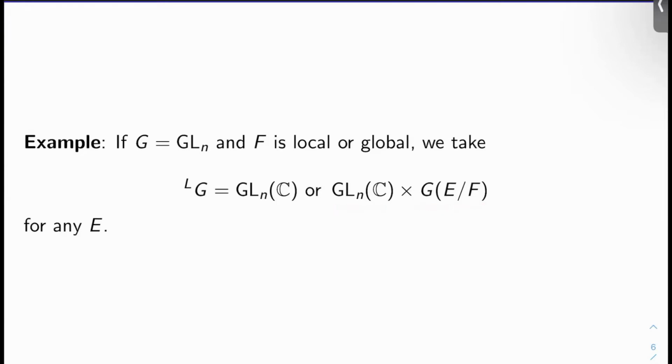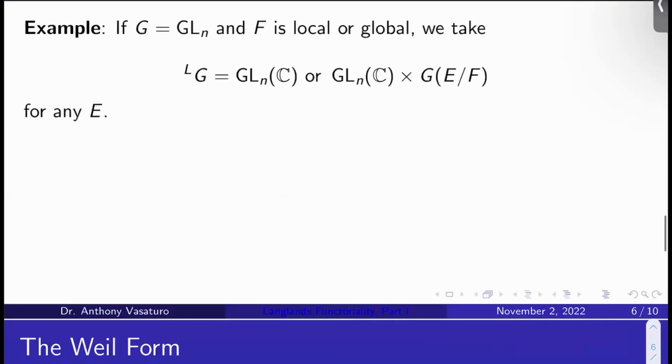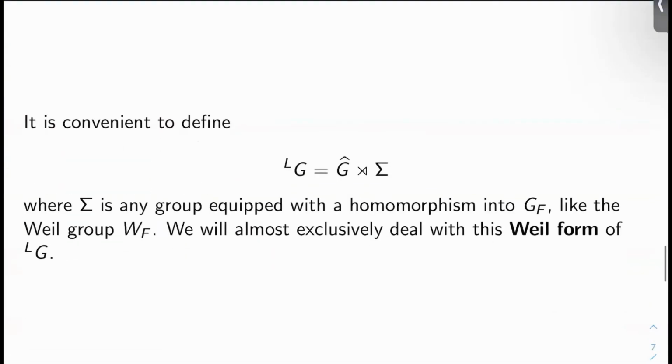I mean, this is exactly what you expect to happen, right? We're supposed to be generalizing this case, so it better be that the L group can be taken to be GLN of C, right? Because the L group was supposed to function like GLN of C functioned, remember? Okay, it's convenient to think of the L group in a slightly different way, or maybe to generalize a little